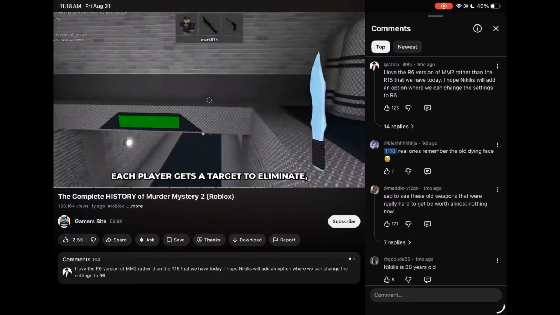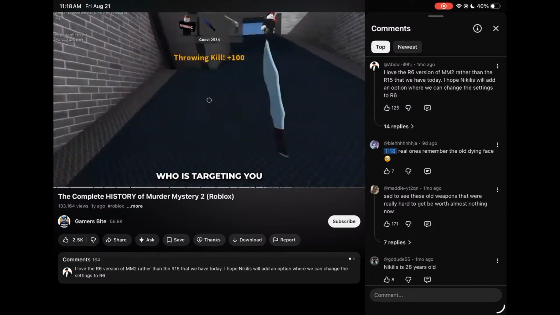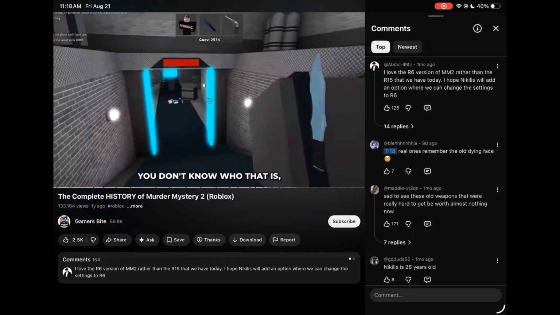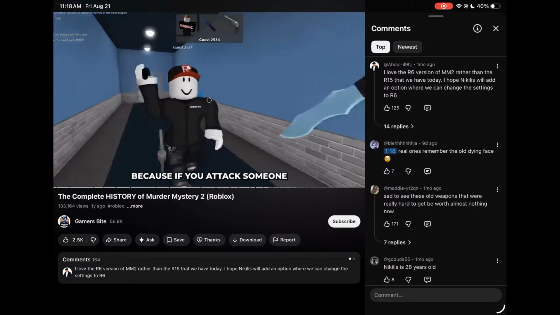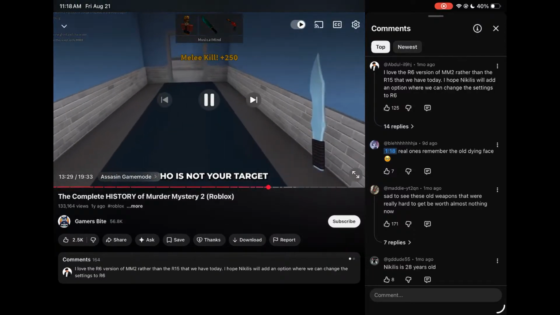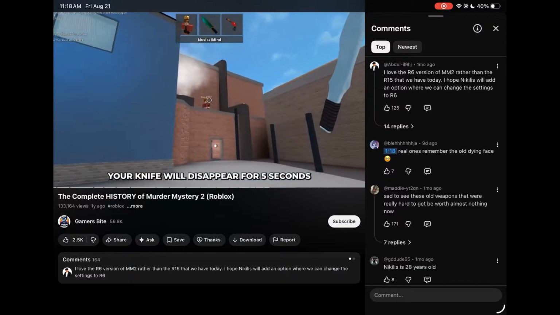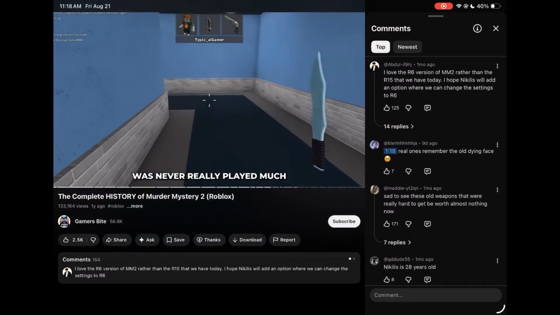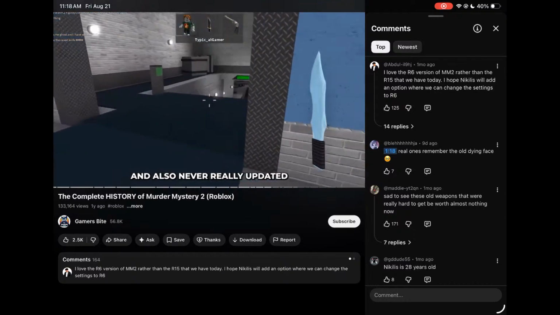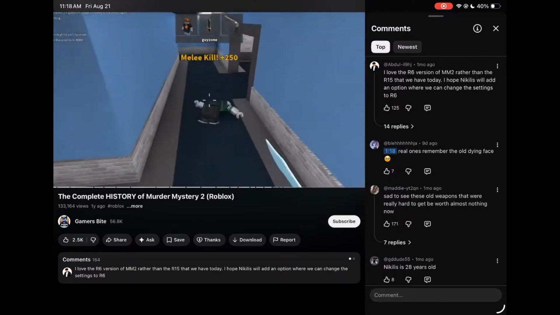In this game mode, each player gets a target to eliminate, and you can also eliminate the player who is targeting you. You don't know who that is, but if you can reveal it from their behavior, you can eliminate them. Because if you attack someone who is not your target or who does not target you, your knife will disappear for 5 seconds, and you are fully vulnerable. This game mode was never really played much, and also never really updated. It was also in beta for a long time, until late 2023.